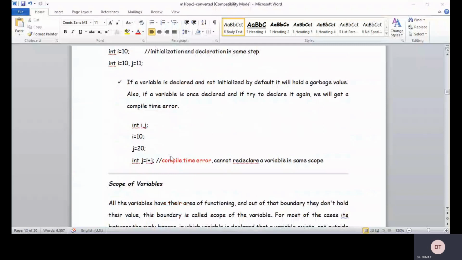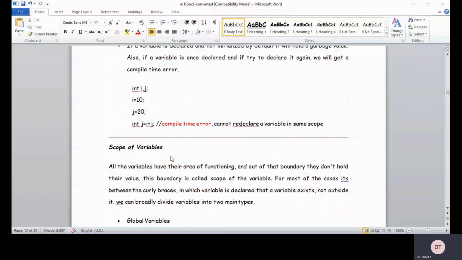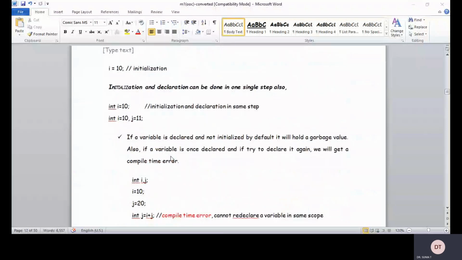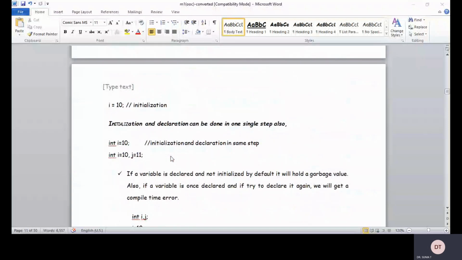So all the variables have their area of functioning. This is the scope of the variable, which you have studied. First we learn the rules of the variables.